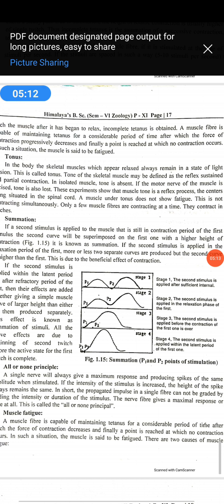Threshold stimulus. For a muscle fiber to contract, a certain minimum strength or intensity of stimulus is required, and this is called a threshold stimulus. Understand what a threshold stimulus is? It means that when a stimulus is applied so the muscle fiber contracts, a certain minimum strength or intensity of stimulus is required. This is called a threshold stimulus.